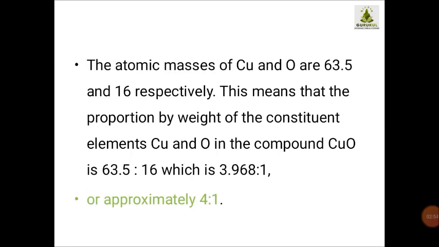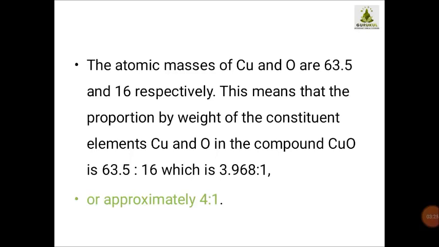Now when you try to find out the proportion, 16 ones are 16, 16 twos are 32, 16 threes are 48, and 16 fours are 64. So 63.5 to 16, if you find out the ratio, you will be getting approximately 3.968.